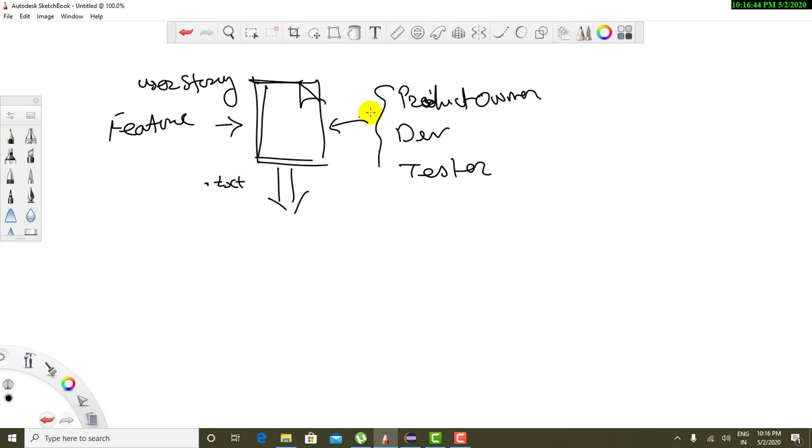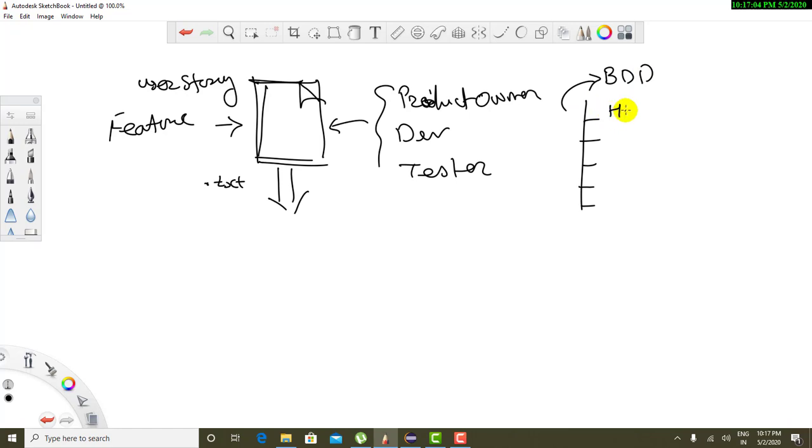But when BDD came in the picture, BDD is a simple practice for behavior driven kind of development. When the BDD came into practice, there were several tools available in the market to achieve the BDD. So what are the different tools?